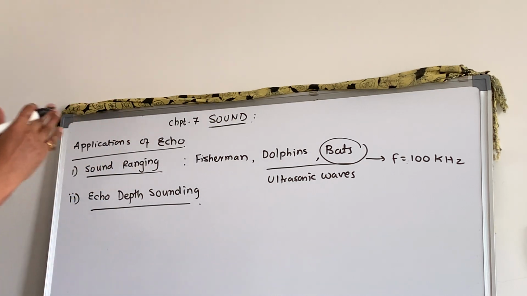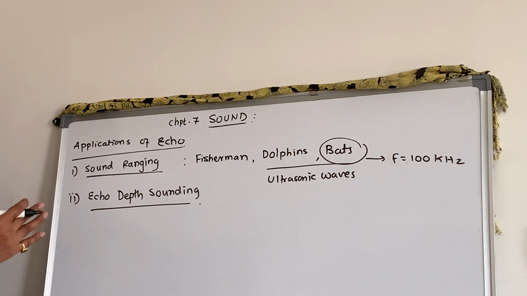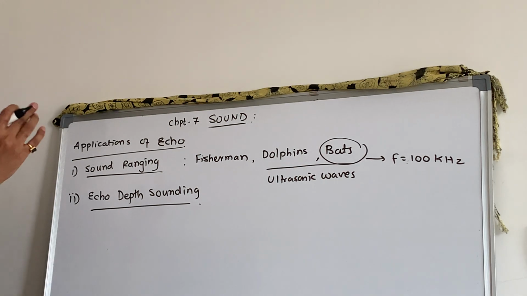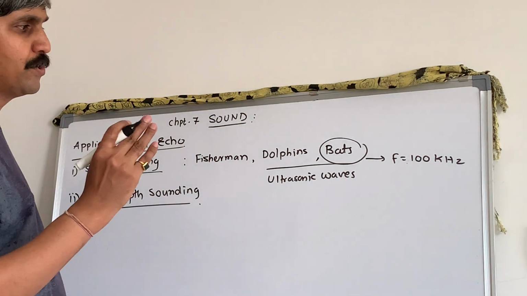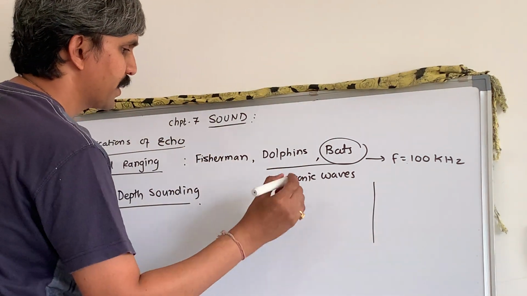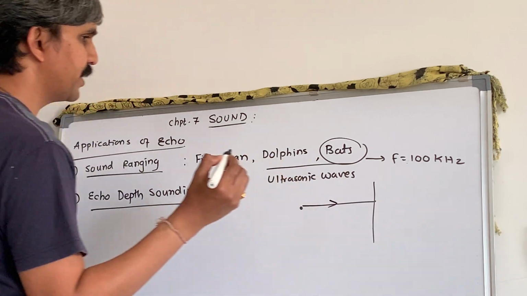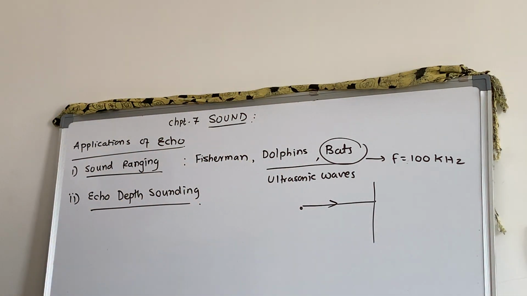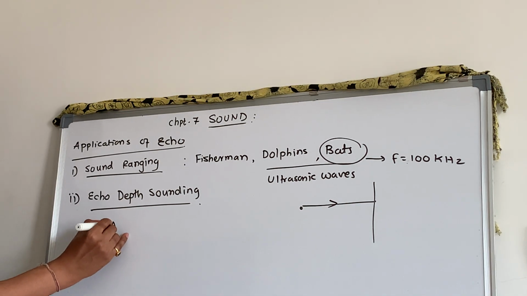When the fisherman takes this trawler to a sea, then he should know what is the surrounding region, where are the fishes, or they should know the path, or is there any submarine or any other thing in the surrounding region that can be detected by this process if they are using ultrasonic waves. So suppose there is a ball and here is a bat, it sends ultrasonic waves of frequency 100 kilohertz. It can detect the persistence of hearing of that sound, and then accordingly it can change its path. That is about the sound ranging. Echo depth sounding, you have an important term which is called sonar.